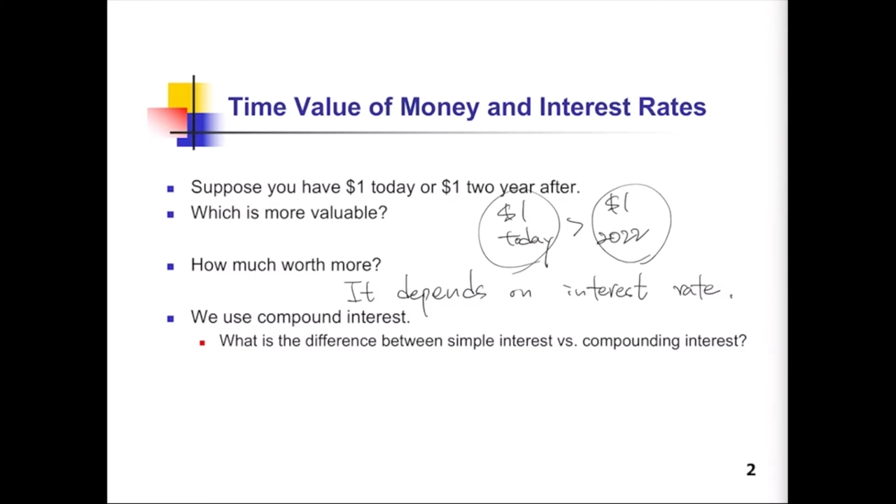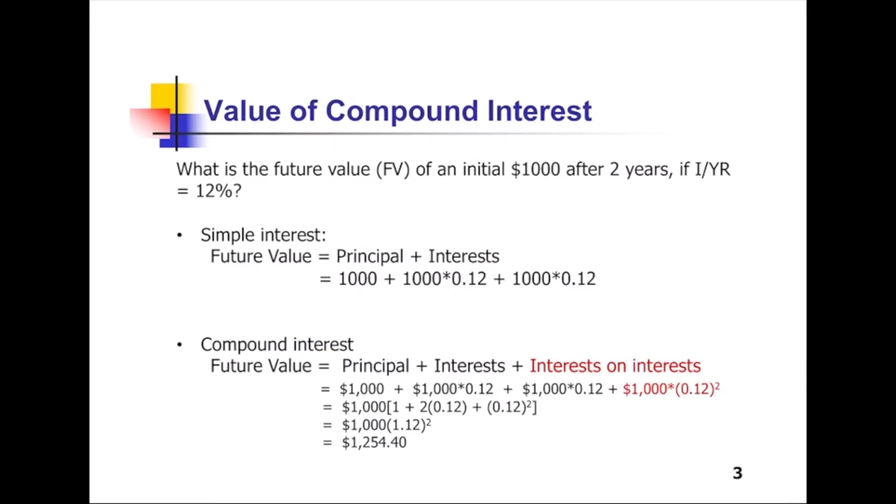What is the difference between simple interest and compounding interest? Here is one example. What is the future value of an initial $1,000 after 2 years if the interest rate is 12%? Let me draw a timeline. If you invest this amount of money in the bank, you can get the interest. With simple interest, if you sum this up, you get this amount of money after 2 years.